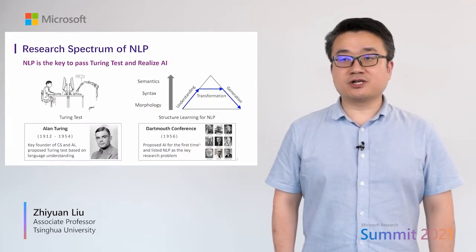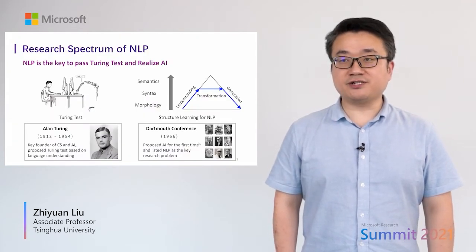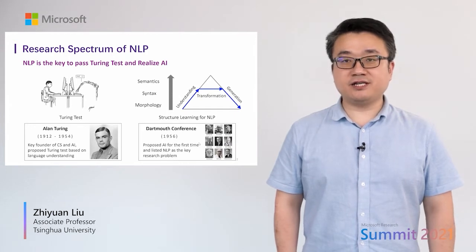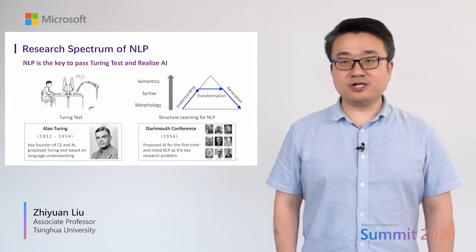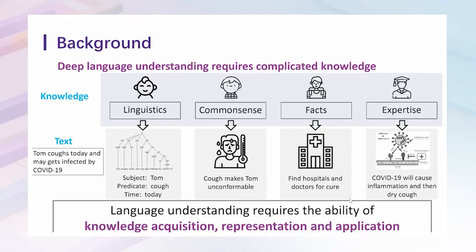Human language is closely related to human intelligence. Natural language processing has been studied for about 70 years as a core of artificial intelligence. It is a key to passing the Turing test and realizing artificial intelligence.